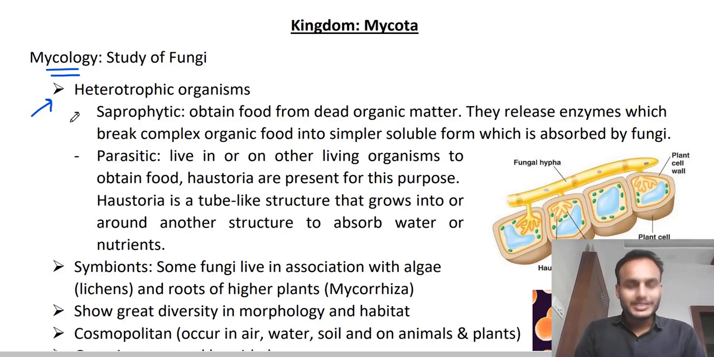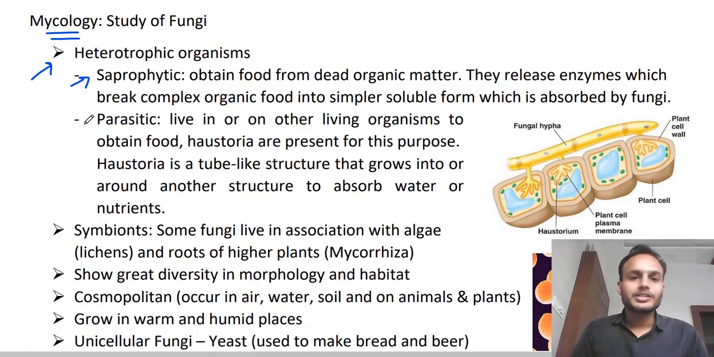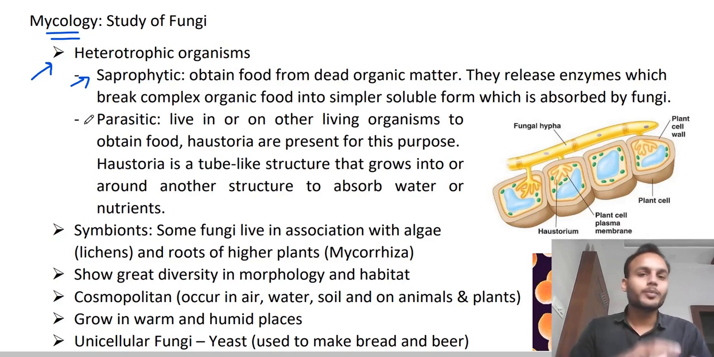First of them is the saprophytic mode. So what is the saprophytic mode? You must have heard of it earlier in bacteria also. These are the organisms which grow on dead organic matter, like vegetable waste, fruits, or other organisms' bodies. They can even grow on fallen leaves. So these are all dead organic matter formed of organic compounds. These saprophytes grow on this dead organic matter and obtain their food.